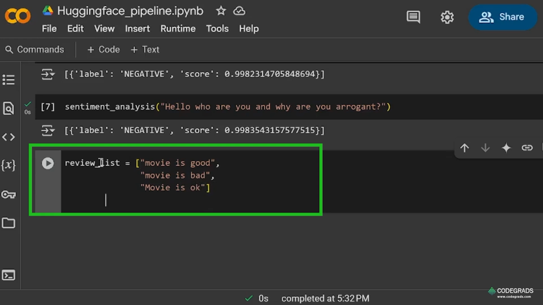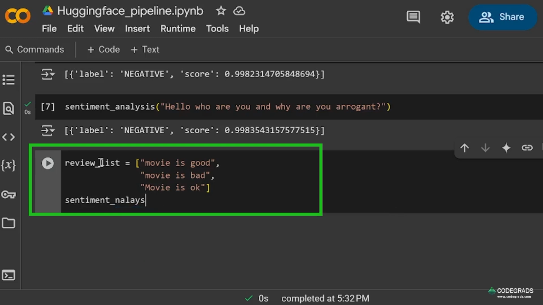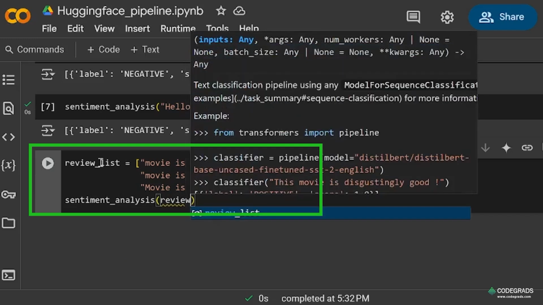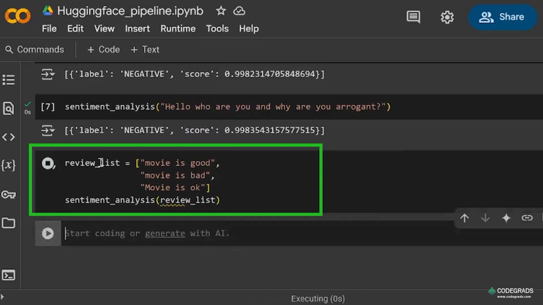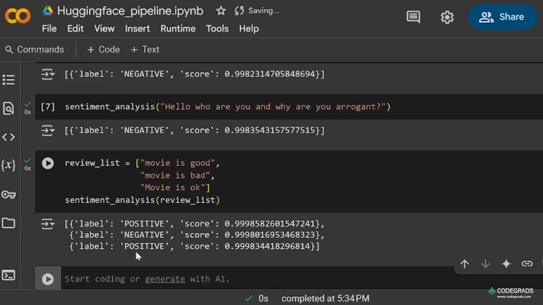Now we'll pass these to the model. So for movie is good, it has given positive. Movie is bad, it has given negative. And for movie is okay, it has given positive.